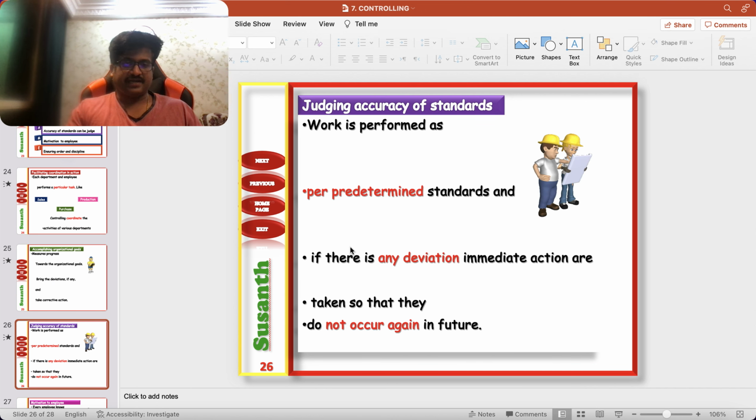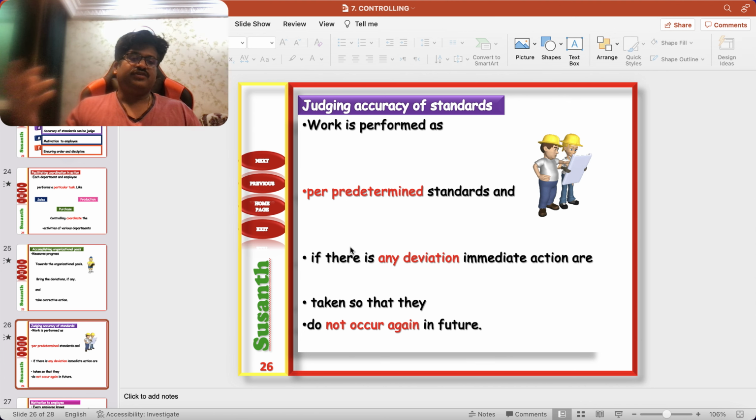Judging accuracy of standard. Work is performed as per the standard, right? In the controlling function, we are checking whether the work is according to the standard. So how we fix the standard is important. The accuracy of fixing the standard is a tedious process. In an organization there are efficient employees, middle level employees, and less efficient employees. So when you are fixing a standard, it should be acceptable to all the employees.